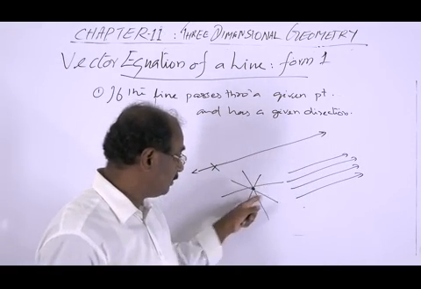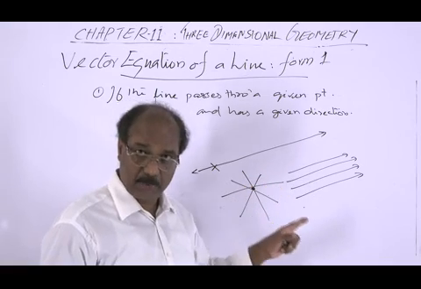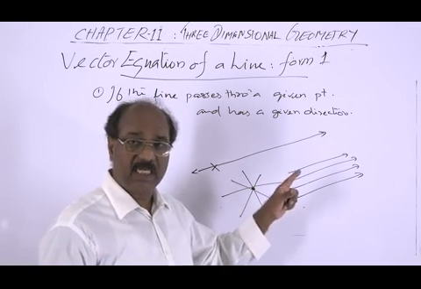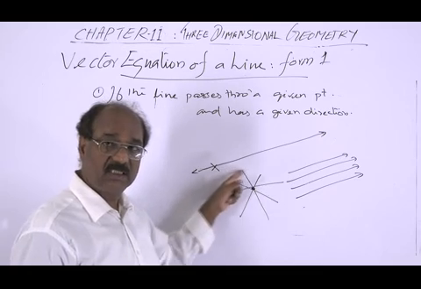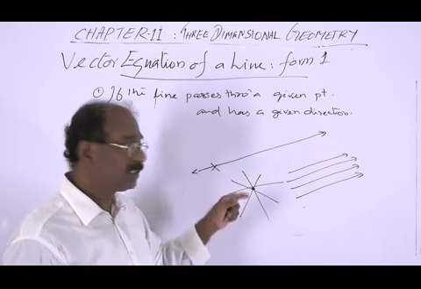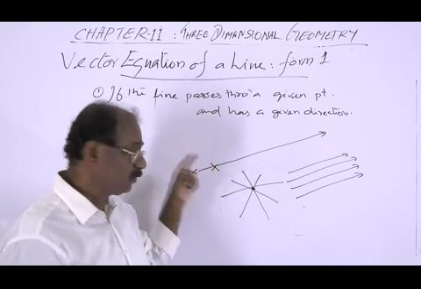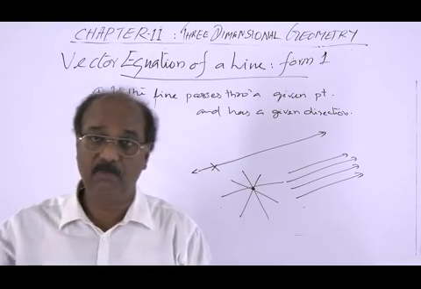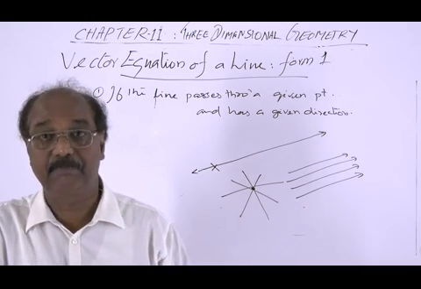But satisfying these two conditions, passing through a point and having a given direction, there is one and only one way we can derive the equation of this line. And that equation is form 1. So, the equation of the line passing through a given point and has a given direction.